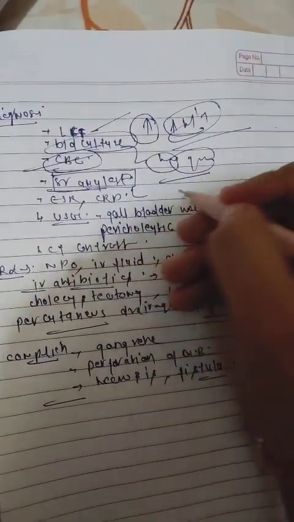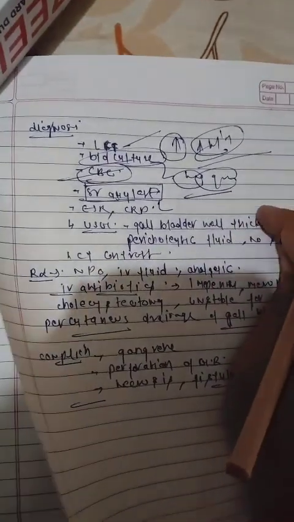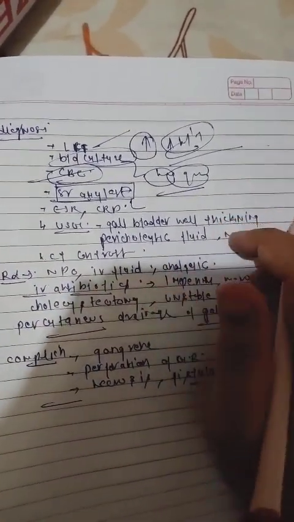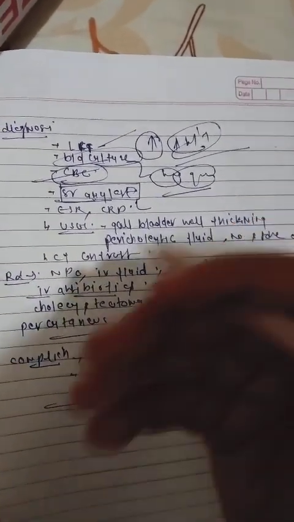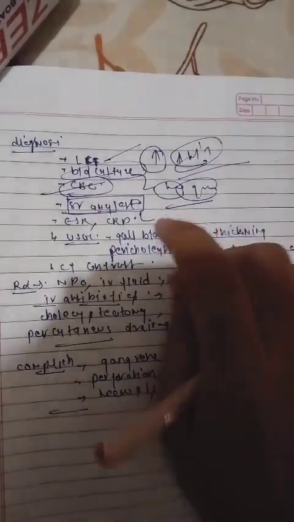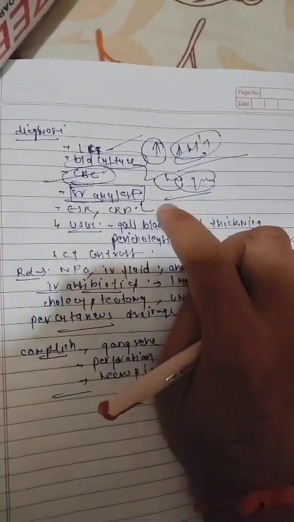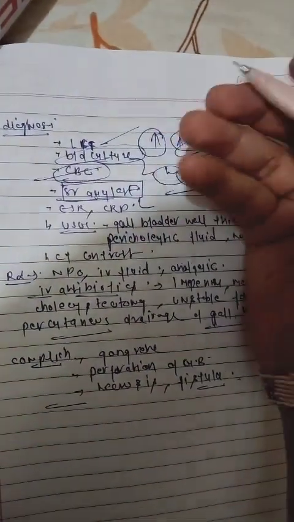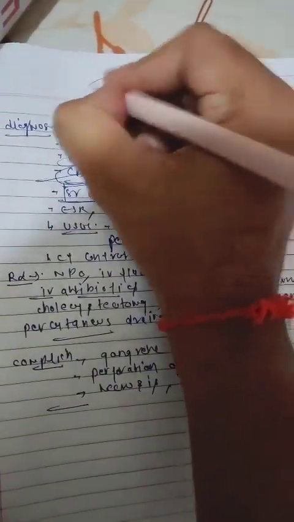We know that serum amylase and serum lipase mainly increase in pancreatitis, although they can be increased in many cases. But the more specific enzyme for pancreatitis is lipase.